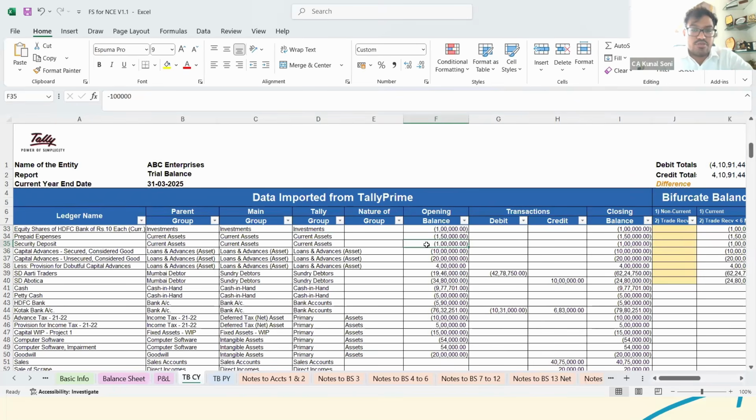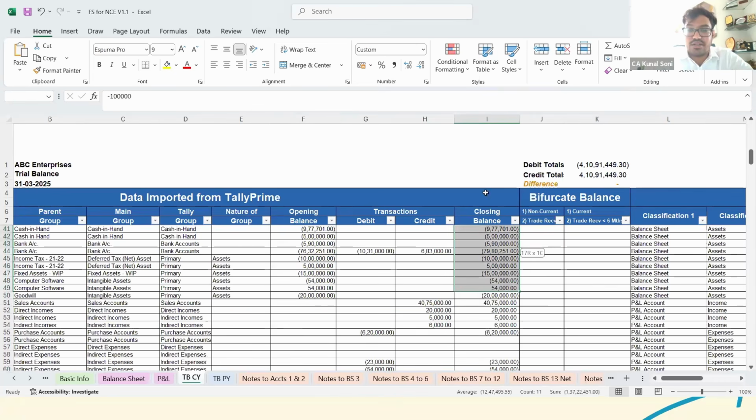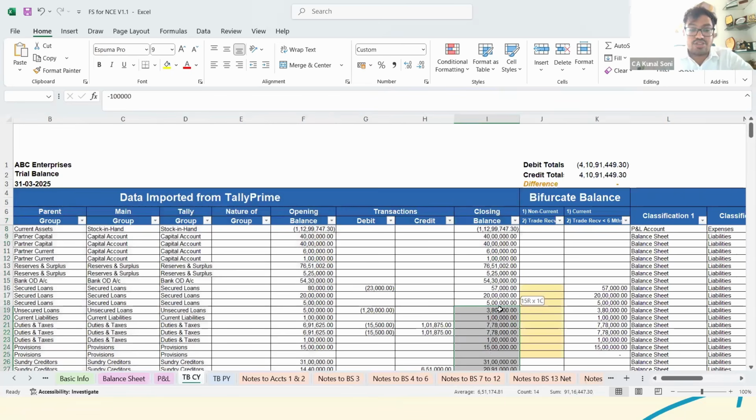What is the nature of the group? Now they have even provided the option for opening balance, debit, credit, and closing balance. Practically speaking, this opening balance and all those things are not required, but even when we are auditing or doing anything, we generally use the same. So they have provided this option too. What you are concerned with is the closing balance provided here. So for the trial balance of the current year, these are the details of the closing balance.